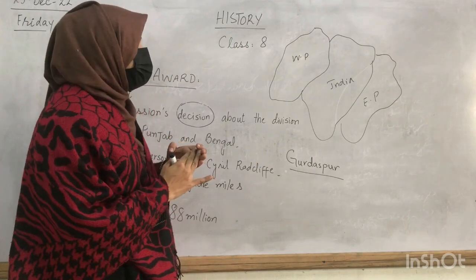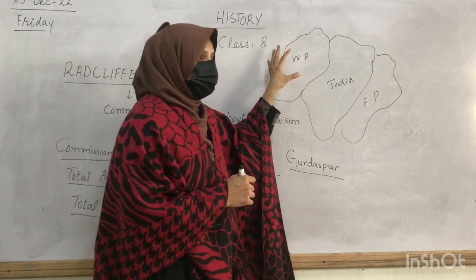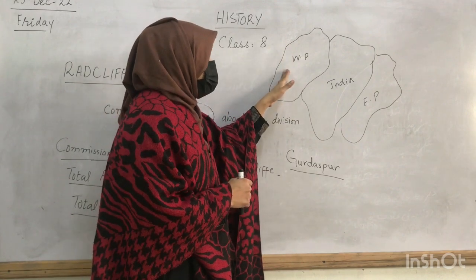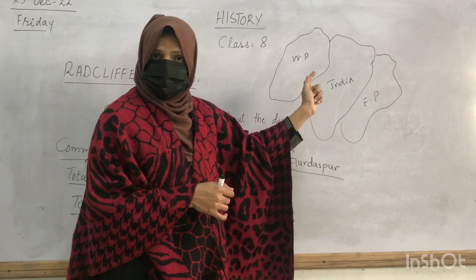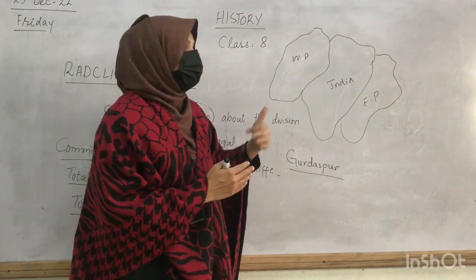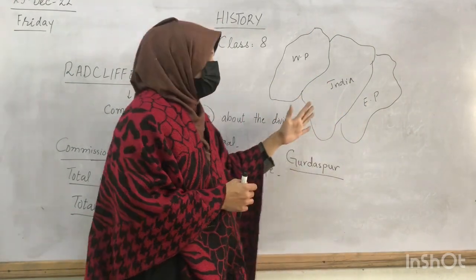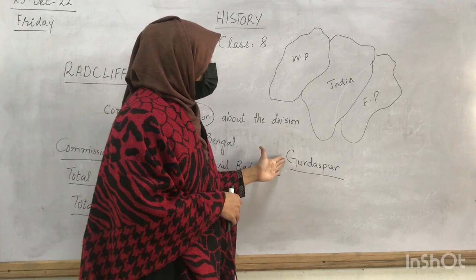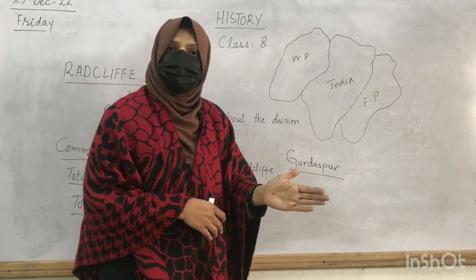So we can see that Pakistan was divided into two parts that were geographically apart from each other. That was their trick, so that in the future they could separate East Pakistan from us. Secondly, they took Gurdaspur from us so that they could have access to Kashmir.